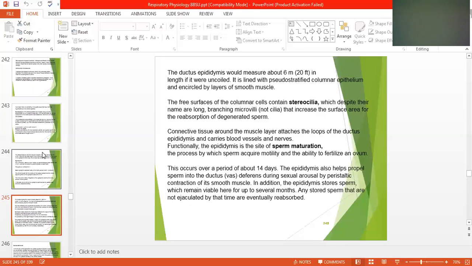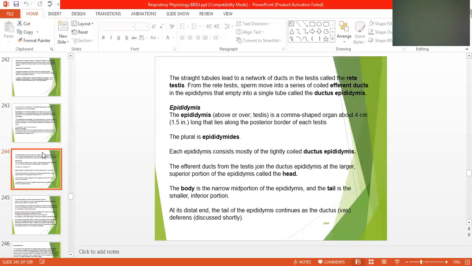The ductus epididymis would measure about 6 meters, 20 feet in length if it were uncoiled. So it is in the shape of a coil and its visible length is very short.